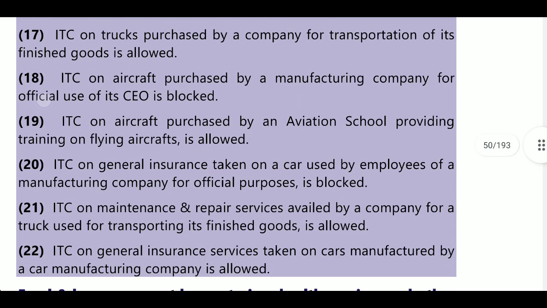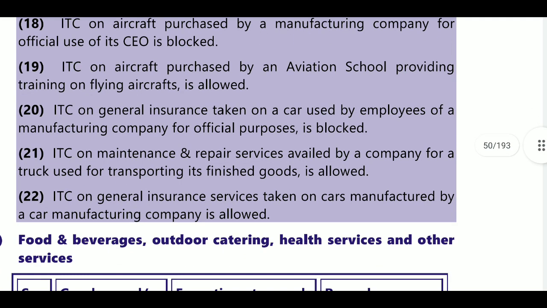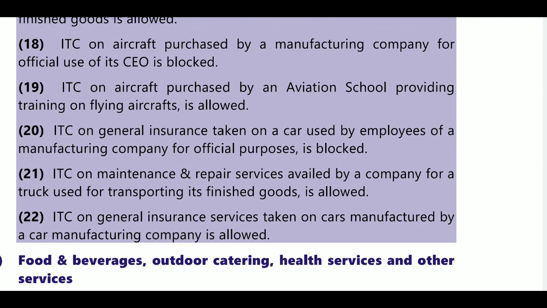Next, the 19th one: ITC on an aircraft purchased by an aviation school providing training on flying aircraft, so for training purposes ITC will be allowable. Next, ITC on general insurance taken on a car used by employees of a manufacturing company for official purposes: even though it is for official purposes, the car is used by employees, so it is blocked credit and will not be allowable.